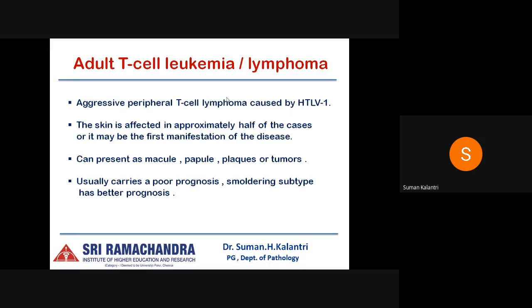And there are four clinical variants of this condition. So those are acute, lymphomatous, chronic, and smoldering variants. And it usually carries a poor prognosis, but the smoldering subtype has a better prognosis.